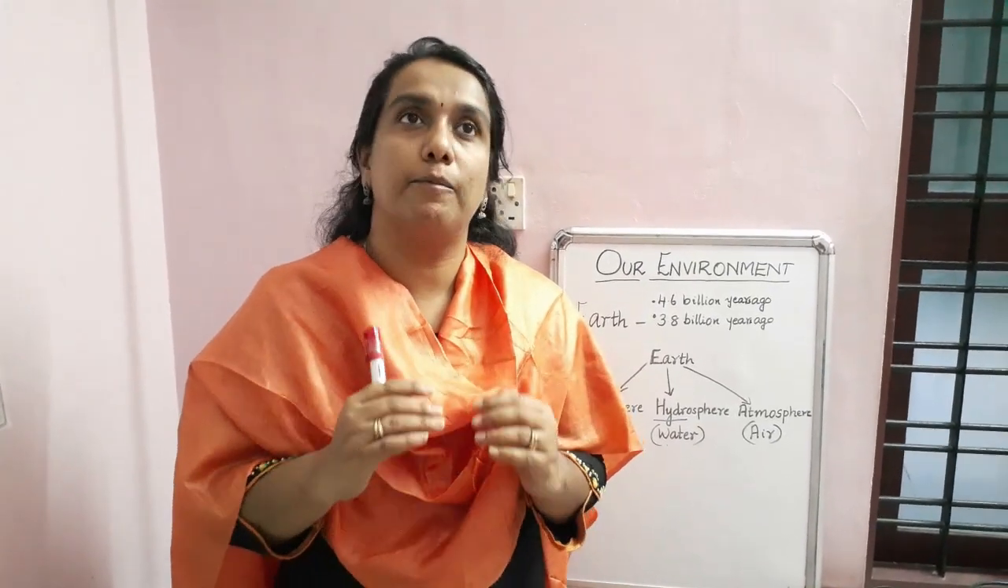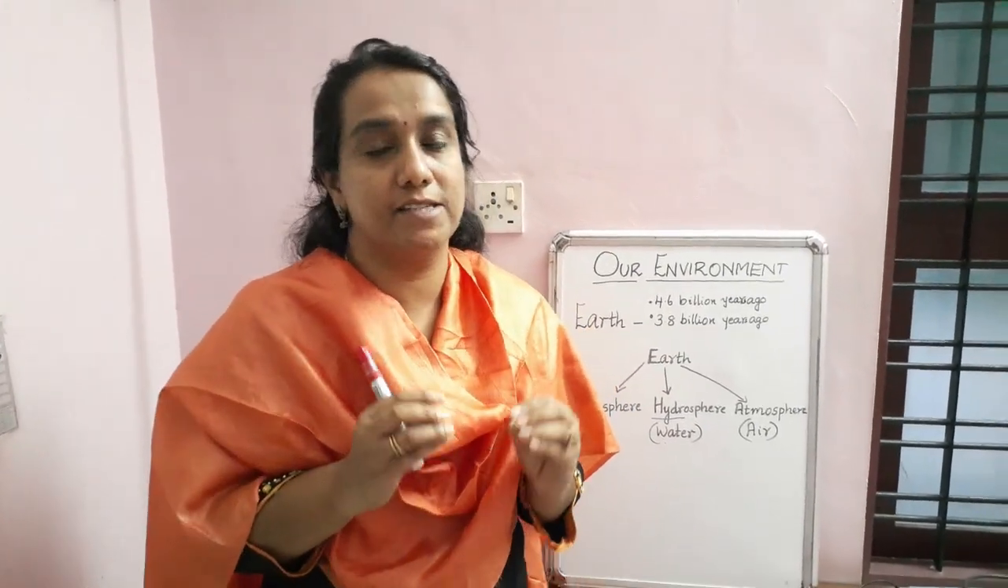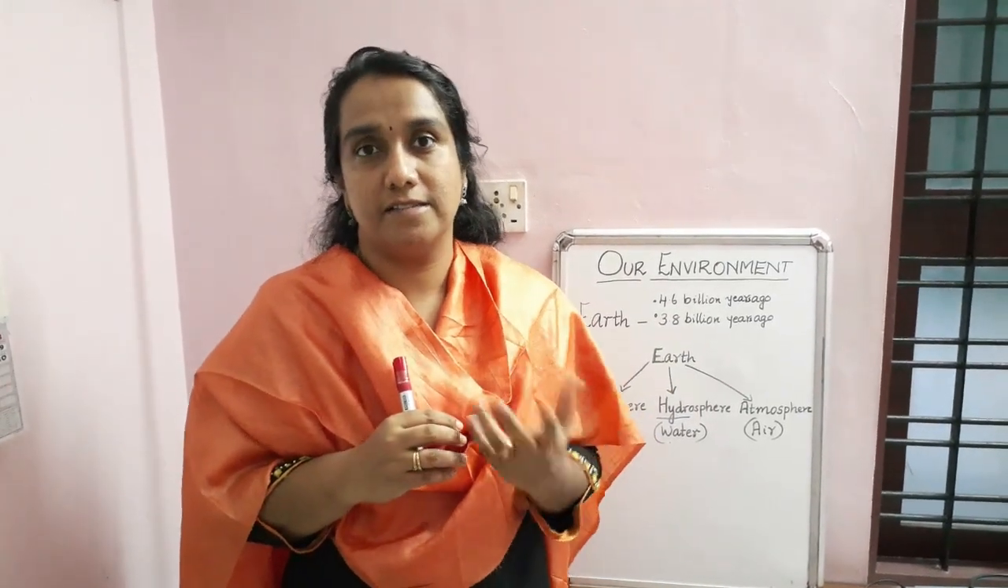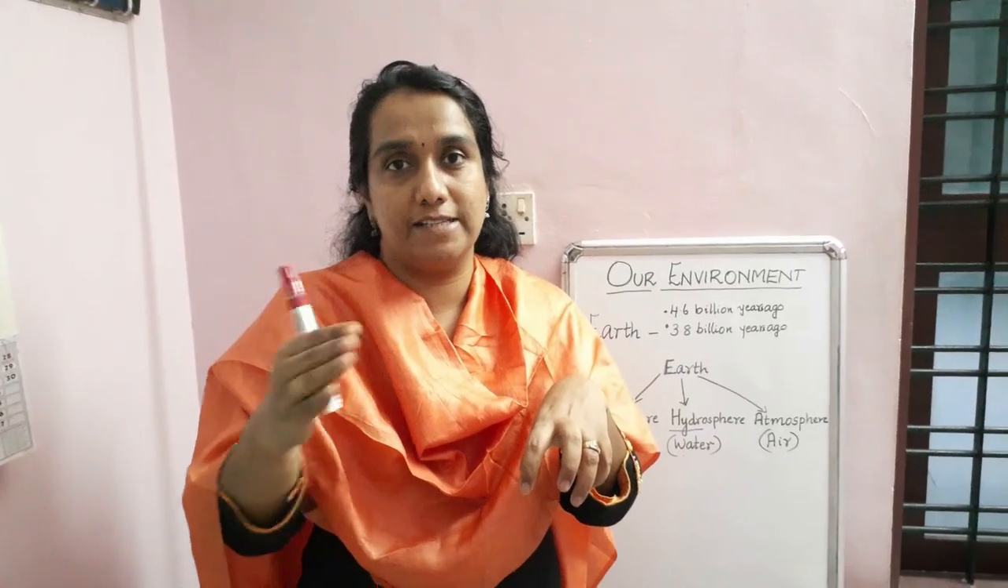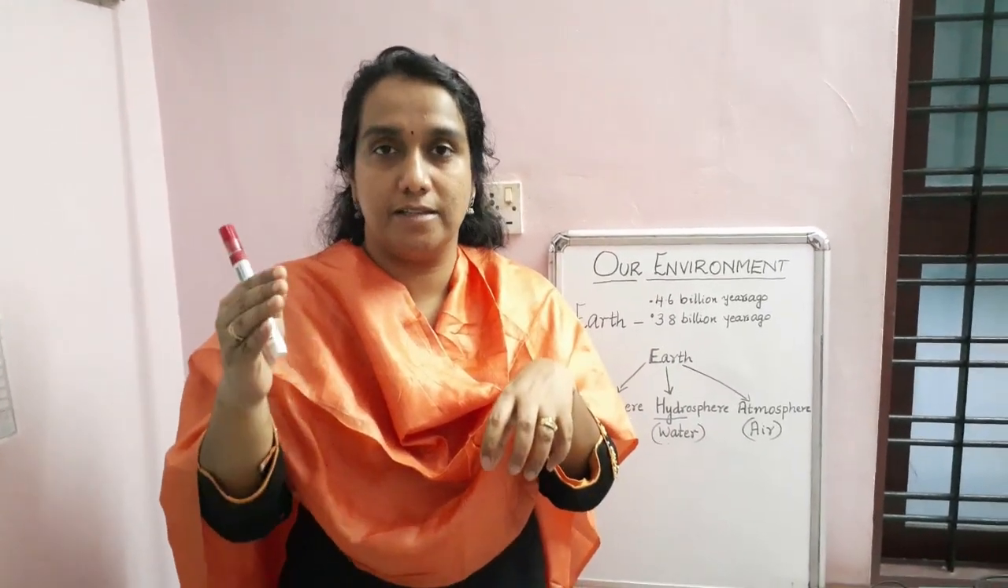Okay, so just think about the solar system. We already studied the solar system in last year's classes. So the solar system consists of 8 planets. The sun will be in the center. So the position of Earth is third. Third position is Earth's position.